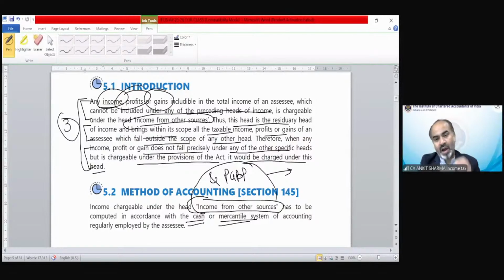In the same way, under income from other sources also, you have the option to tax the income on cash system or on mercantile system of accounting. For all other 3 heads of income, salary, house property and capital gain, the income is taxed on mercantile or cash system, whichever is earlier. You don't have any option there. The option under section 145 is only for PGBP and income from other sources.